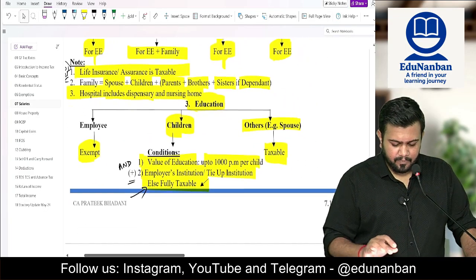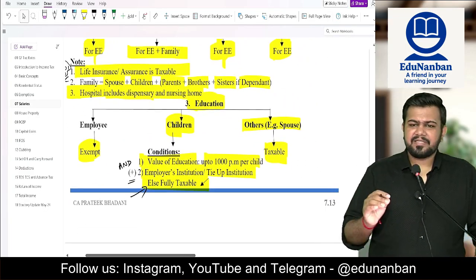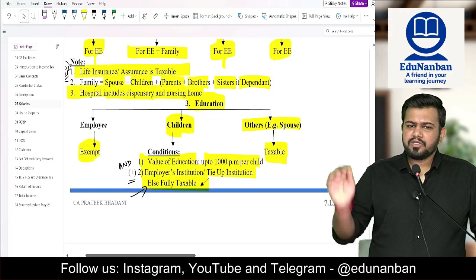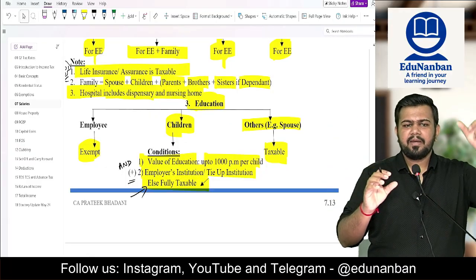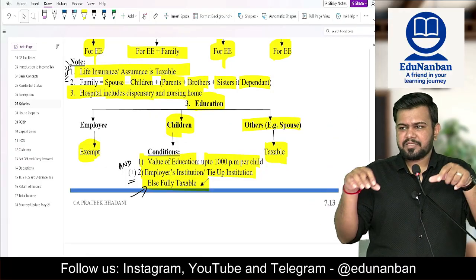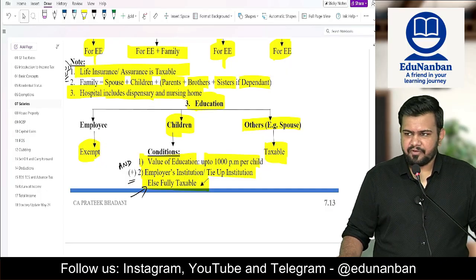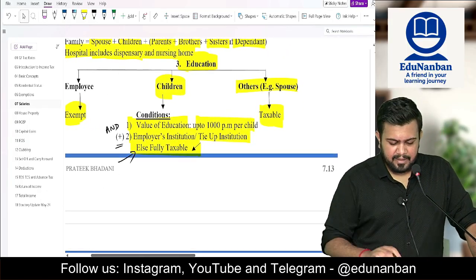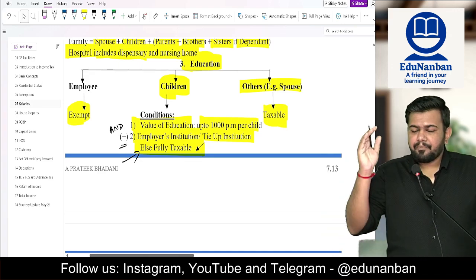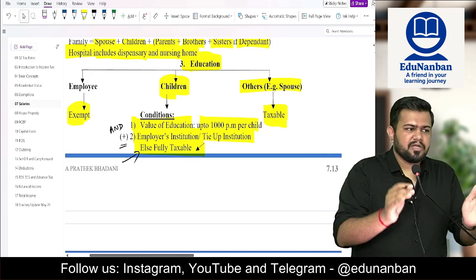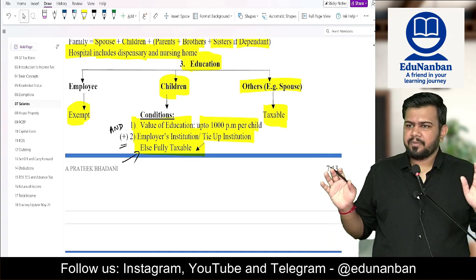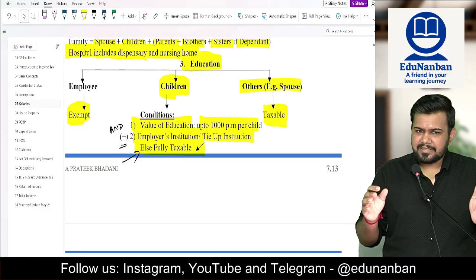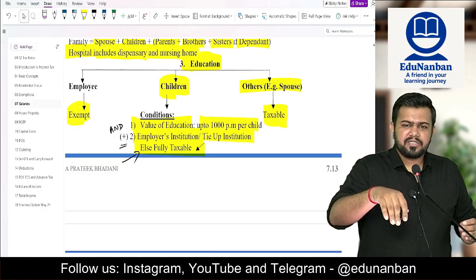Next, hospital here includes dispensary and nursing home also. So if it is a government or employer related nursing home or dispensary, then also exemption will be available. Now let's talk about education. In case of education, if the employer is sponsoring the education of the employee, fully exempt. Employee's education, fully exempt.